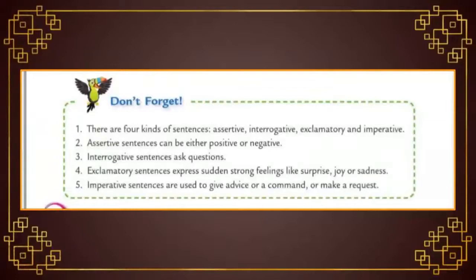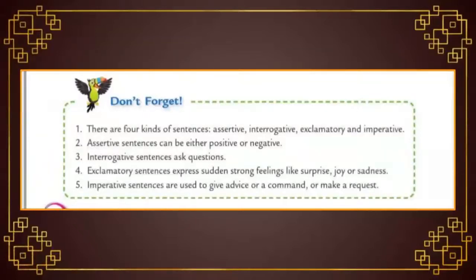Exclamatory sentence. What do you mean by exclamatory sentence? It is like a normal sentence, but the main purpose is to express strong emotion or a feeling like surprise, joy or sadness. And in the end of the sentence, we have to put an exclamation mark. For assertive, we have to put a full stop. For interrogative, end of the sentence, we put a question mark. For exclamatory, we have to put an exclamation mark.